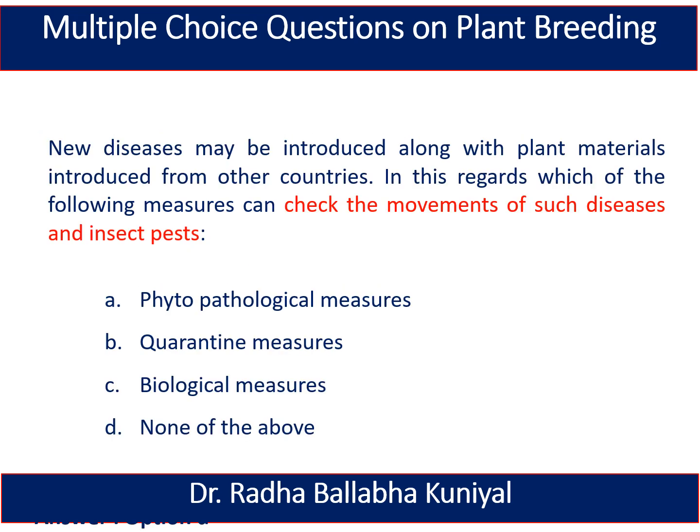The next one is, new disease may be introduced along with plant materials introduced from other countries. In this regard, which of the following measures can check the movement of such disease and insect pest? The options are phytopathological measures, quarantine measures, biological measures, or none of the above. Here the right answer is quarantine measures. By quarantine measures, we can check the movement of such diseases and insect pests.